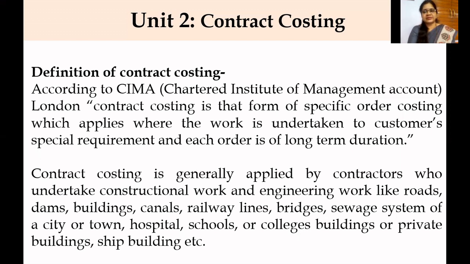Whatever the customer requires, the needs and wants of customers, whatever he likes, those things are to be done by the contractor. And each order is of long-term duration. So in contract costing, the term will be very long. Sometimes in construction of roads and bridges, it may take 8 to 10 years also. So the contract will be for a longer duration.